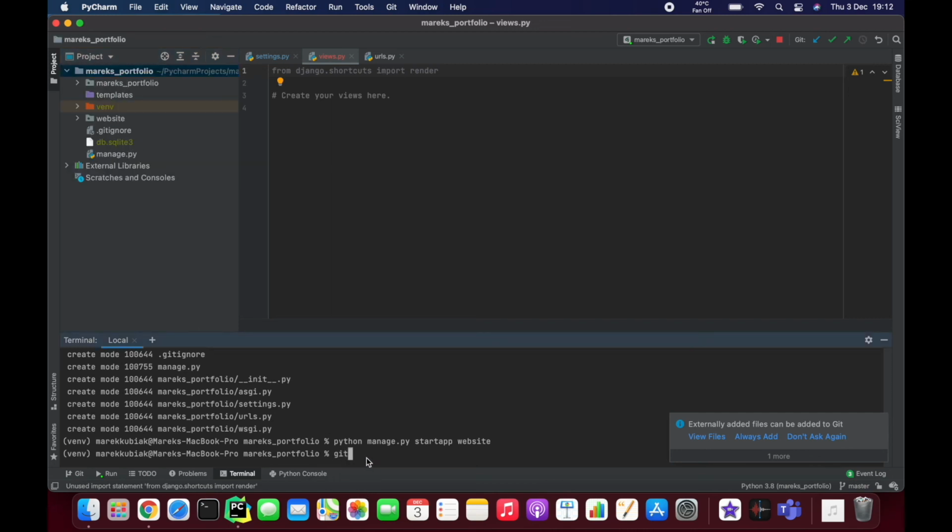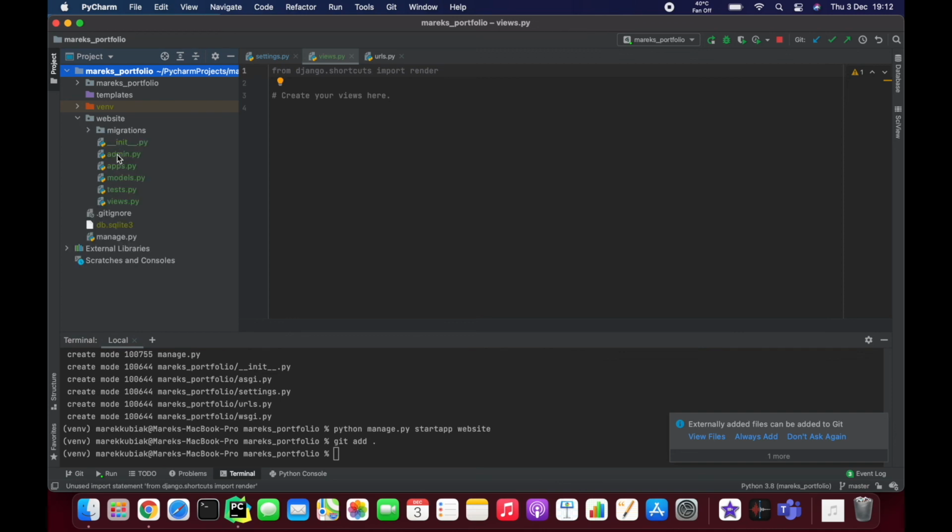So I'm going to just do git add all, enter. And as you can see, our website is being tracked now. They're all new. It says, okay, it's green. So we never saved that before. It's never been committed. So we're going to commit, git commit message, and we're going to say created website app.